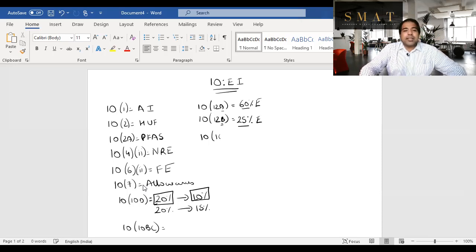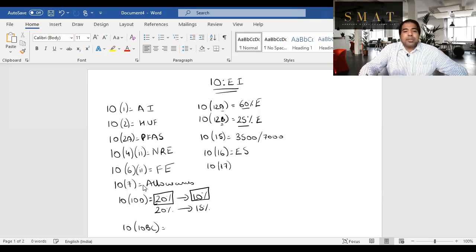Next, guys, is 10(15). Post office was giving 15% interest, and in that case there is an exemption of 3,500 for a single holder, and if multiple holders, then 7,000. Guys, 10(16) is education scholarship. In that case, if you get some education scholarship, that is exempt.